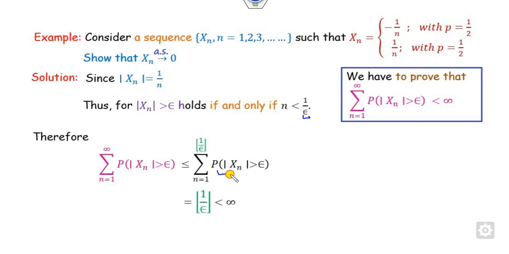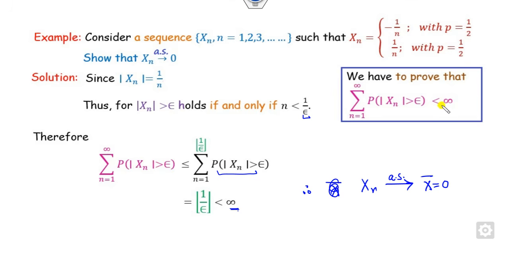What is the value of this? It's nothing but a finite value, so it will be 1 by here, and it's a finite number because epsilon is greater than 0, a positive number. So you can say this xn sequence converges to x bar. What is the meaning of x bar? It is nothing but 0 almost surely. So this is the way you can check whether convergence is almost sure in a nice manner.